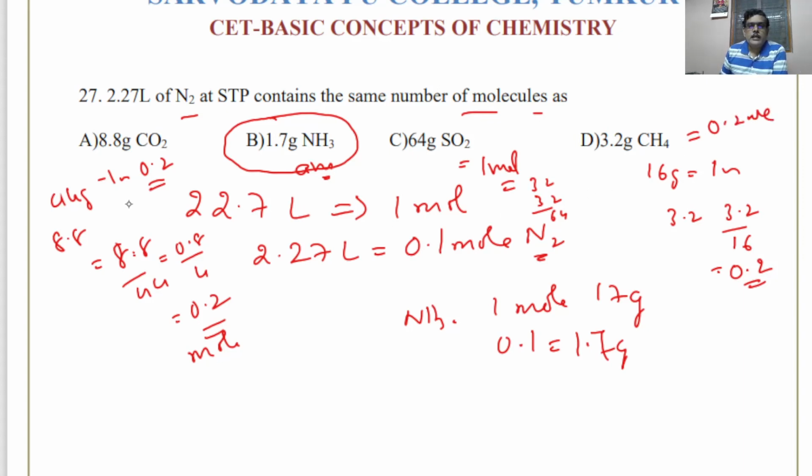Actually A and D have the same number of molecules, but here it is 2.27 liter of nitrogen. The answer will be 1.7 gram of ammonia. They have 0.1 mole amount. So they will be having the same number of molecules.